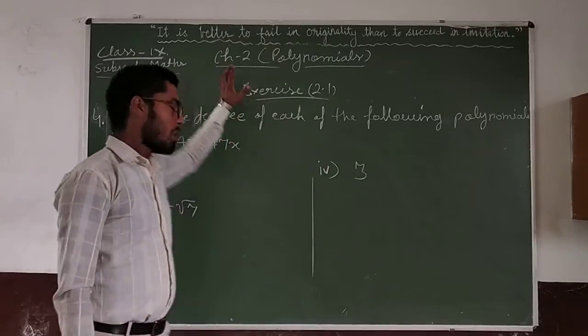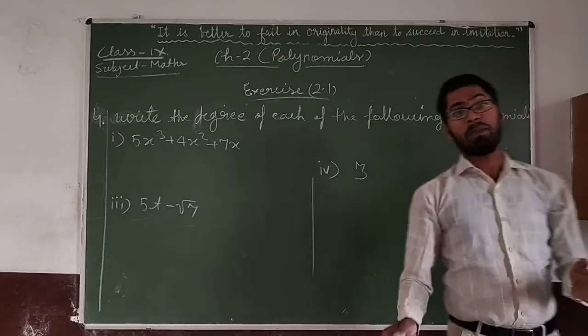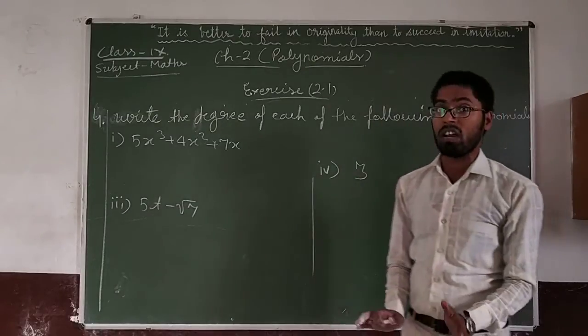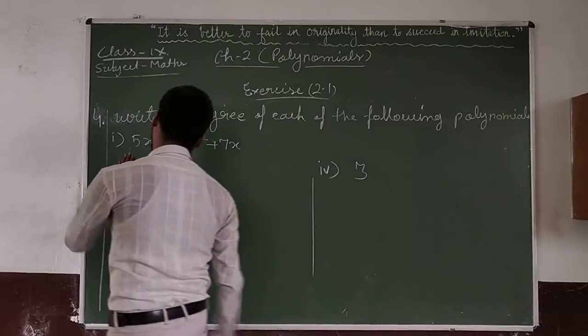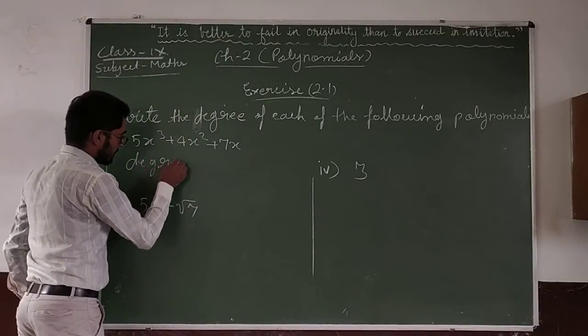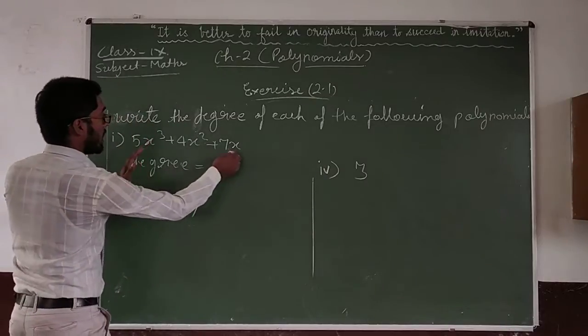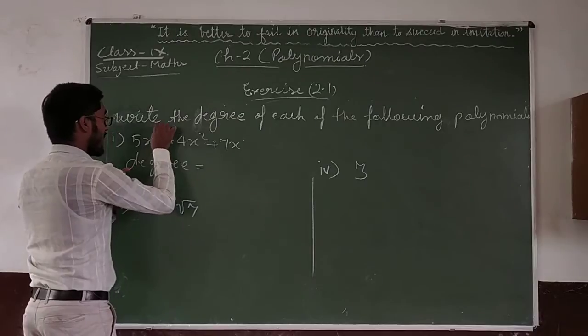Next, question number 4 is: write the degree of the following polynomials. I have explained what degree means: the maximum power of the polynomial is called its degree. So what is the degree here? Degree of this polynomial is 3, because 3 is the maximum power.